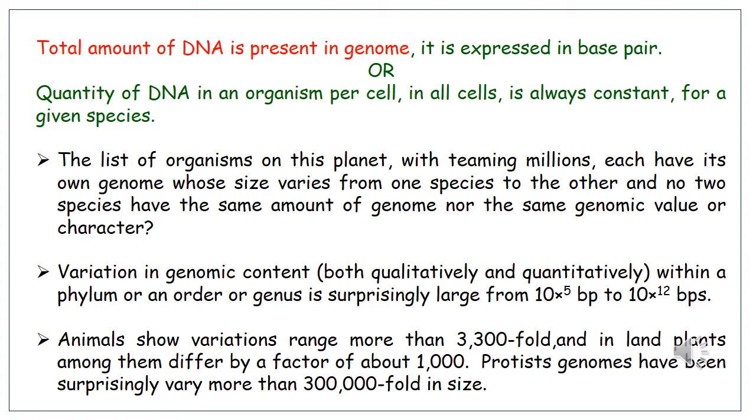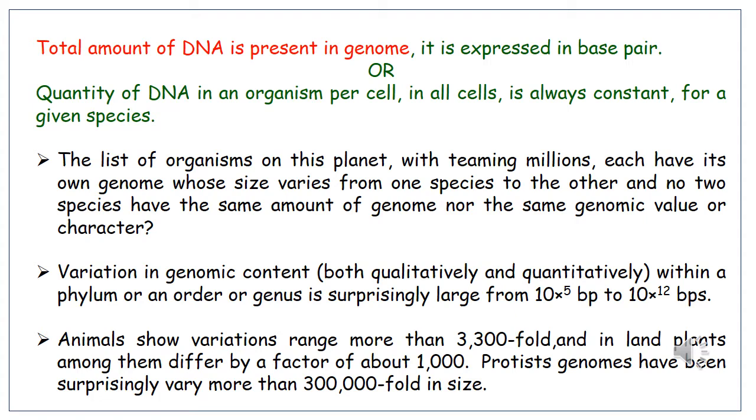Animals show variations ranging more than 3300 fold, and in land plants, species differ by a factor of about 1000.